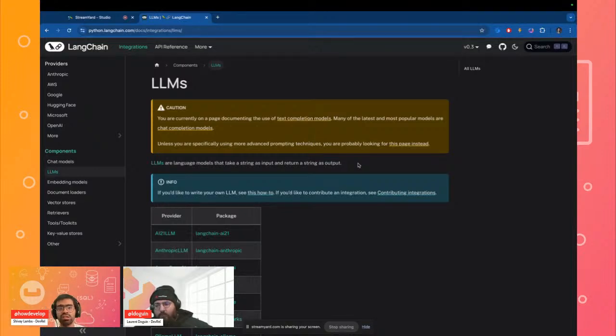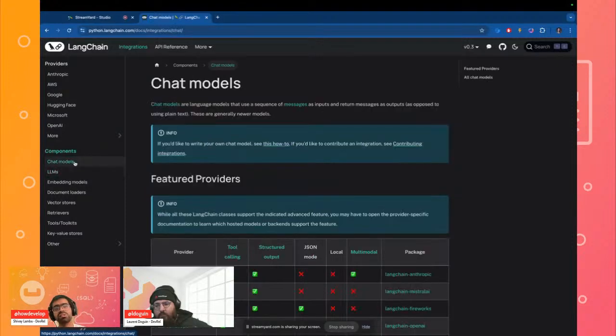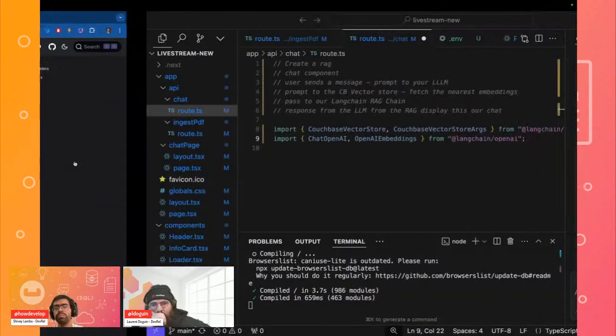But since we are building a chat system, in the case of a chat system we are going to be using a chat model, which is a bit different from LLMs. In this case, each and every response gets generated as a sequence of inputs and returned messages, which can then be used for maintaining an entire chat history. So if you were to ask the LLM, based on the question that I asked previously, what do you suggest? These are not simply a sequence of one-off responses. If you have an entire chat interface, you're going to be using ChatOpenAI.